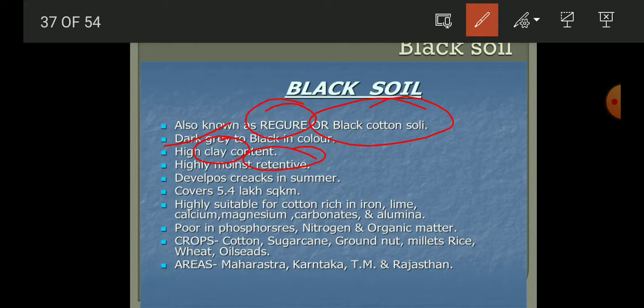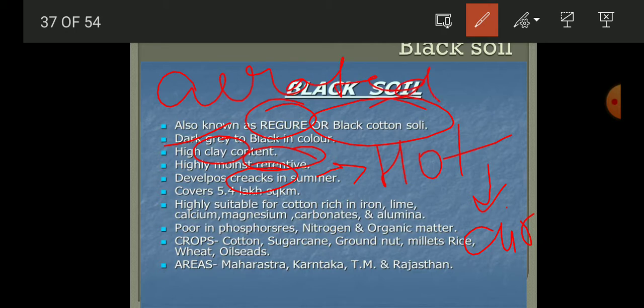Now when the summer comes, when the temperature is so high in the hot weather, some cracks develop in it. And in those cracks, what is happening? The air goes in and makes the soil aerated. So a crack is developed, and in those cracks air goes downward and makes it aerated. So that is also good for cultivation purposes. And this soil is suitable for the growth of cotton, rice.